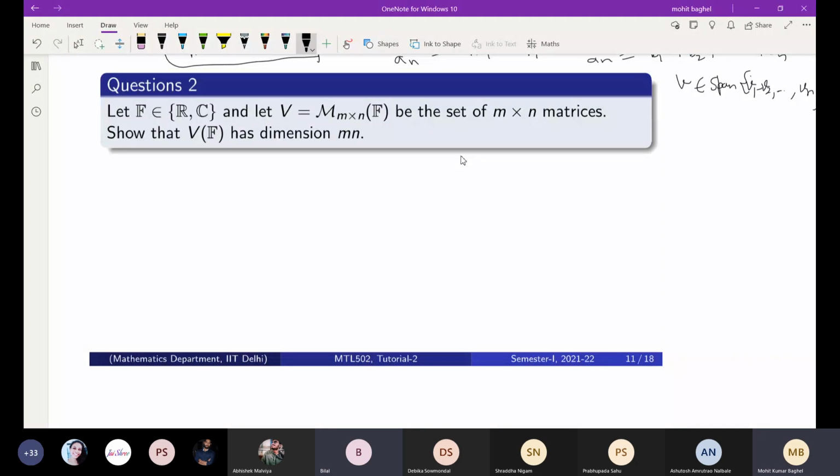An LI subset of the vector space which spans the whole vector space is called the basis of the vector space. Okay, sir, that is fine. And yes, sir, the dimension mn is only true for real numbers, if the field belongs to real numbers. If it is complex, then it will be twice of mn.